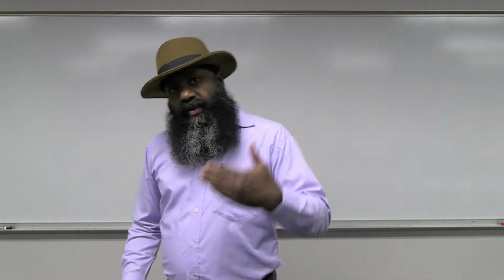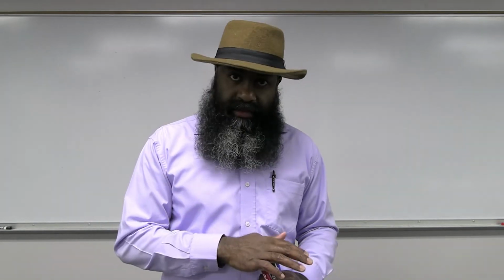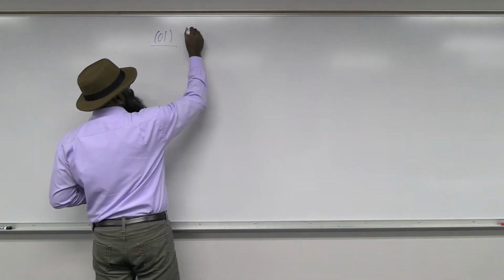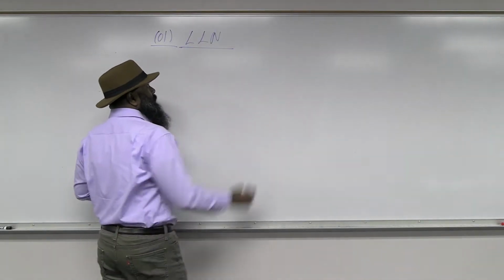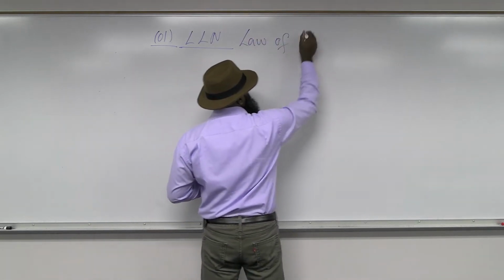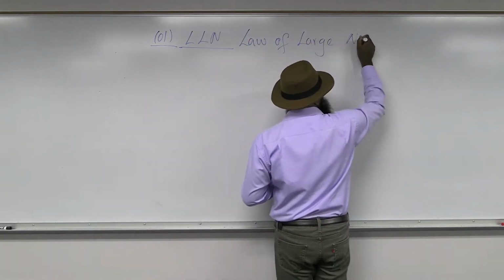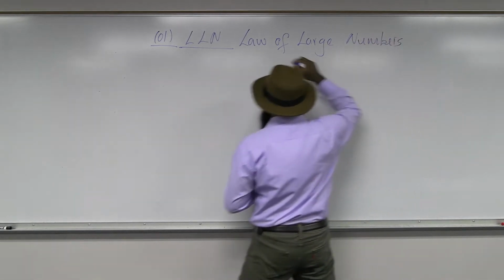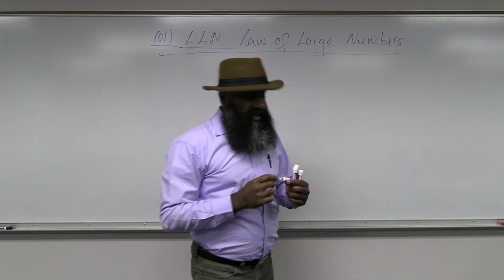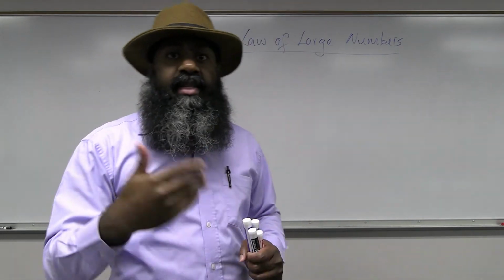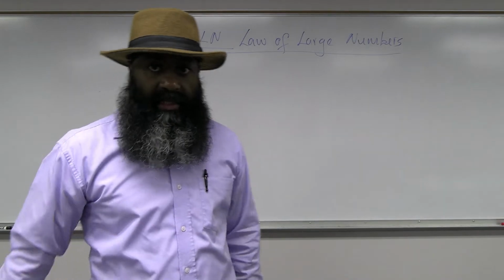Okay? Before working on the central limit theorem, there is one other additional theorem that's considered important, which is called the law of large numbers. That's what I have written down under point number 1. Let's look at the law of large numbers. This is abbreviated as LLN. There's a small connection between the law of large numbers and the central limit theorem. That's the reason why we first discuss the law of large numbers.